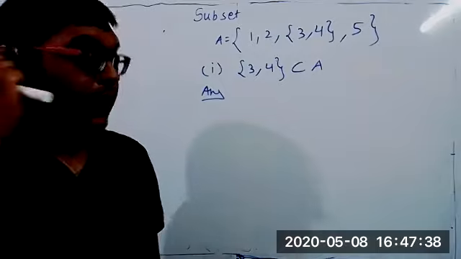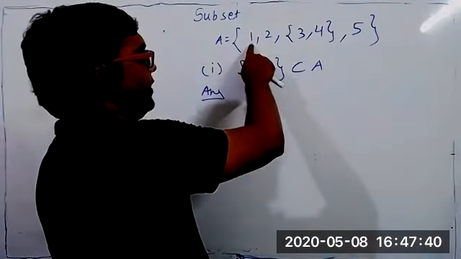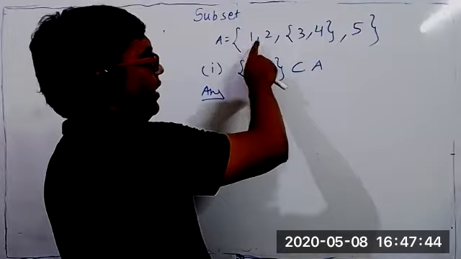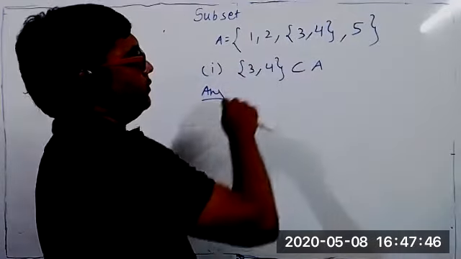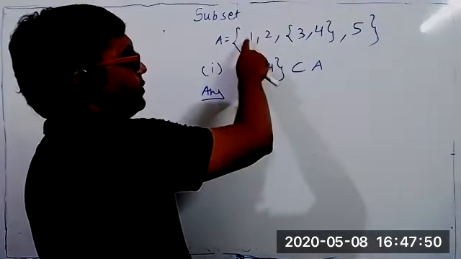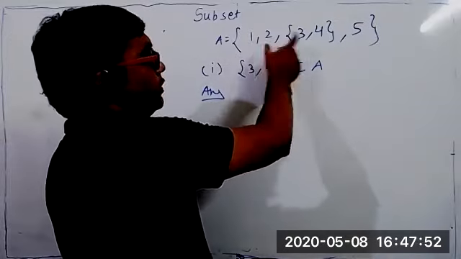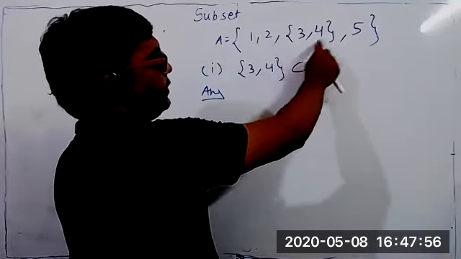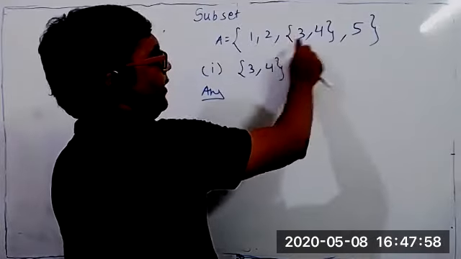Hello, sir. What are the elements of set A? 1, 2, then {3, 4}, then 5. How many elements are there? 4. Very good. Excellent. First element is 1. Second element is 2. Third element, as a whole, is {3, 4}. This is one element. This is 5, the fourth element. There are 4 elements.